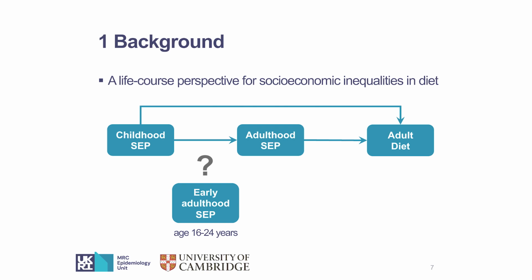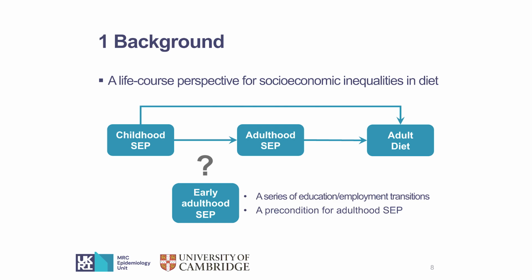In this study, we are interested in another important but largely overlooked period of life, that is early adulthood from age 16 to 24 years. We find this life stage very interesting because of the following two characteristics.